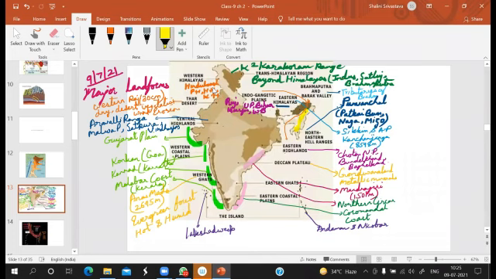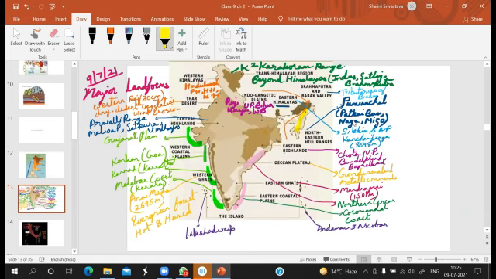The Eastern Highlands are this particular whole region in which the Chota Nagpur Plateau, Bundelkhand, and Baghelkhand come. After that, we have the Deccan Plateau, which is part of Gondwana land, and mainly it is rich in metallic minerals. All iron ore areas are found in this particular region only.